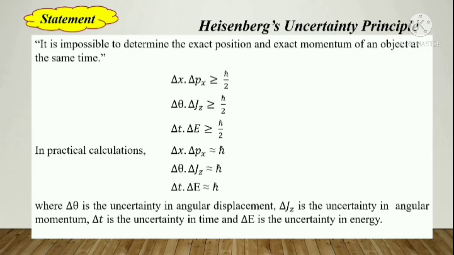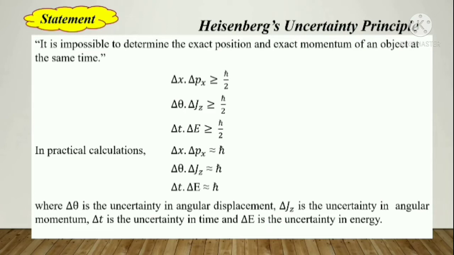Okay, so related to the statement, we can write: it is impossible to determine the exact position and exact momentum of an object at the same time. That means Δx, the uncertainty in position, dot Δp, the uncertainty in momentum, is greater than or equal to ħ by 2, where ħ represents h by 2π.